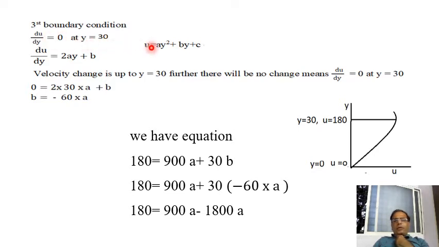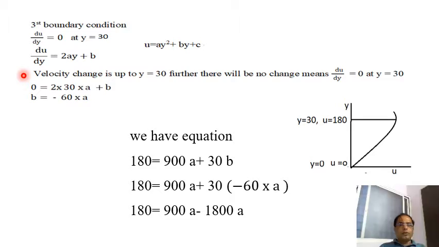And du by dy I obtain from this equation. I differentiate the parabolic velocity equation. Differentiation of ay square is 2ay, differentiation of by is just b, and differentiation of the constant is 0. So if I differentiate, du by dy is equal to 2ay plus b, right? So next, the same thing I wrote here: velocity change is up to y is equal to 30 centimeter.